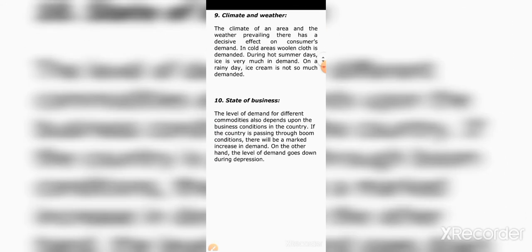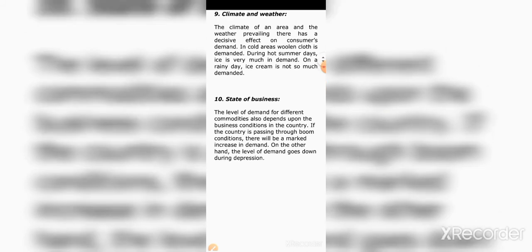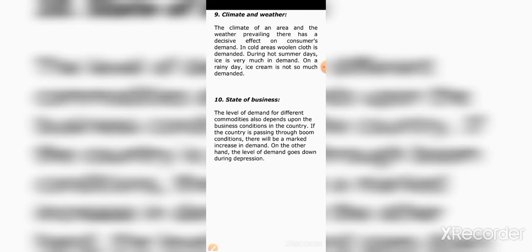Climatic conditions and weather in a particular area also determine the demand for a product. The climate of an area and the weather prevailing there has a decisive effect on consumers' demand. In cold areas, woolen cloth is demanded. During hot summer days, ice is very much in demand. On a rainy day, ice cream is not so much demanded.